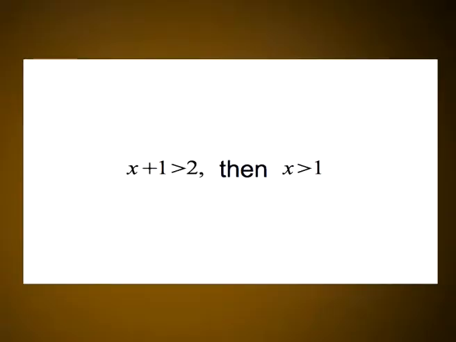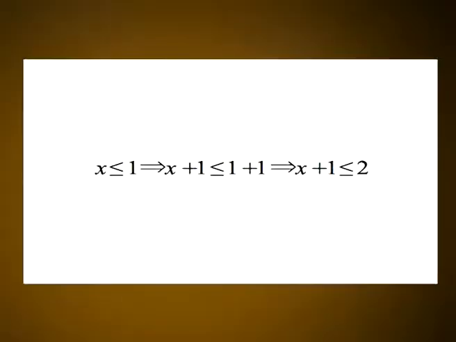For example, consider the statement: if x plus 1 is greater than 2, then x is greater than 1. To prove it by contradiction, we assume that there is an x such that x plus 1 is greater than 2 and x is less than or equal to 1. x less than or equal to 1 implies x plus 1 is less than or equal to 1 plus 1, which is x plus 1 less than or equal to 2. Thus, the result x plus 1 less than or equal to 2 contradicts the assumption x plus 1 greater than 2.